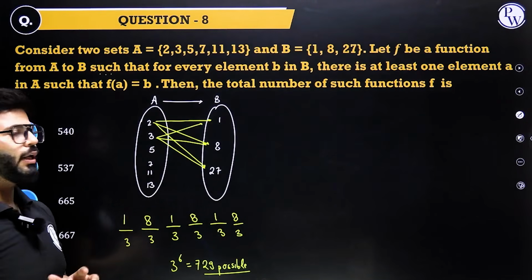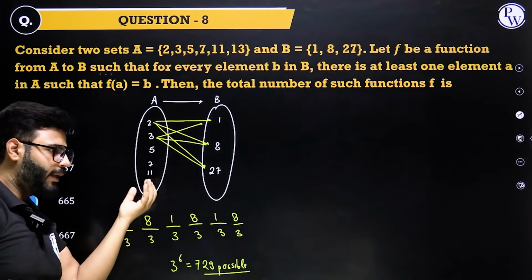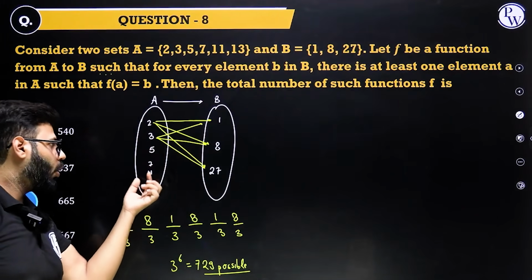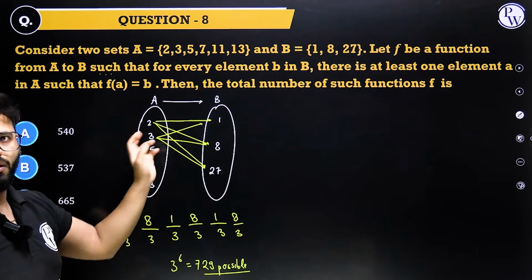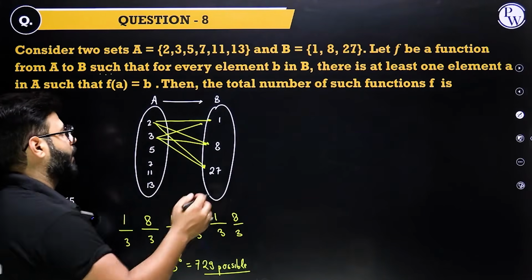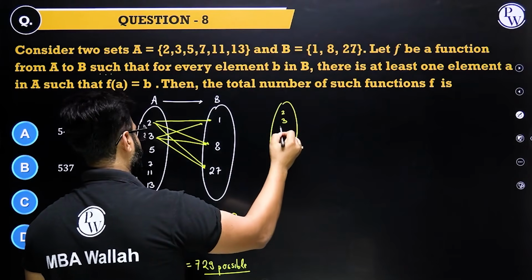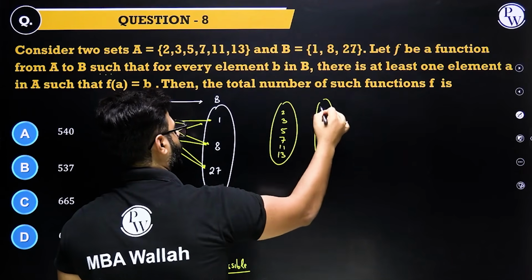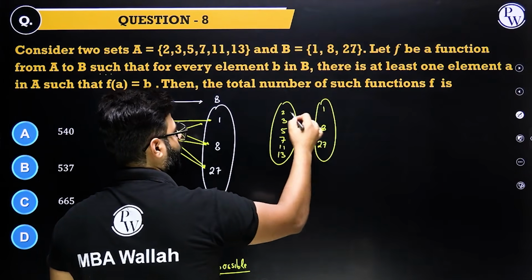So let's try to find those cases when either all the elements of A got mapped with only one element in B, or all the elements in A got mapped with two of them. First calculate when they got mapped with only one. So now we are removing cases like 2, 3, 5, 7, 11, 13 all mapped with 1.